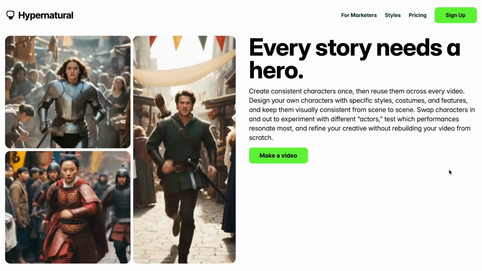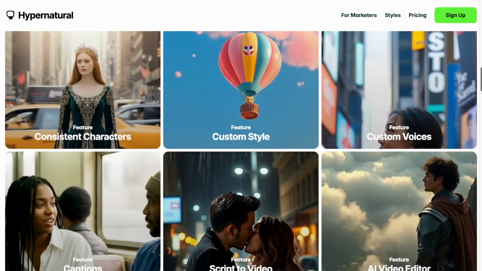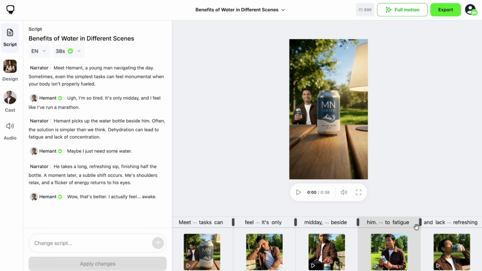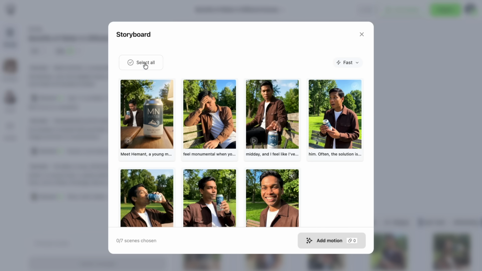And today I am going to talk about Hypernatural AI, which lets you create AI story videos with consistent characters and your custom style and voice. It also has a built-in editor where you can customize everything and add motion to your AI scenes in just one click. So let's get started.